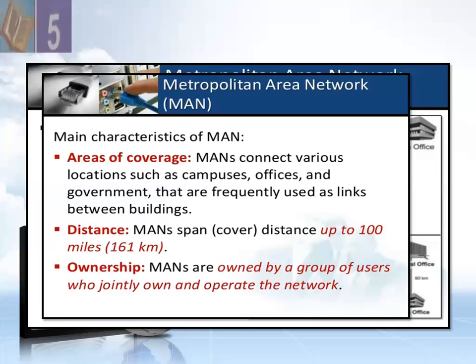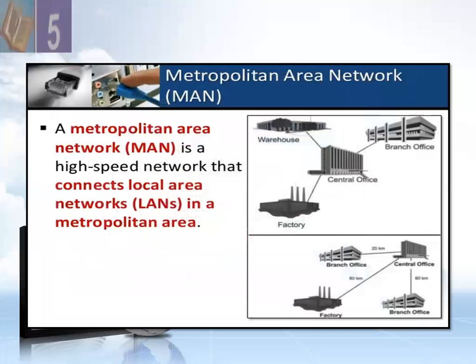It uses fiber optic cable or microwave transmission, provides high speed communication, and is used by telephone companies, internet service providers, ISPs, and cable TV companies. So a metropolitan area network, MAN, is a high-speed network that connects local area networks in a metropolitan area. So dear students, you must remember that a MAN can connect different LANs all together.